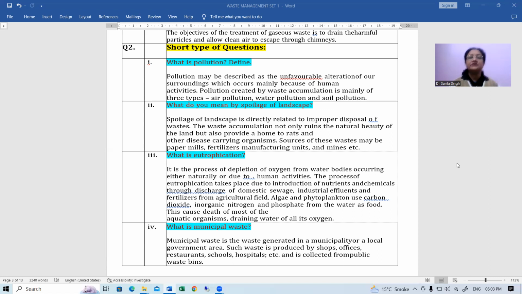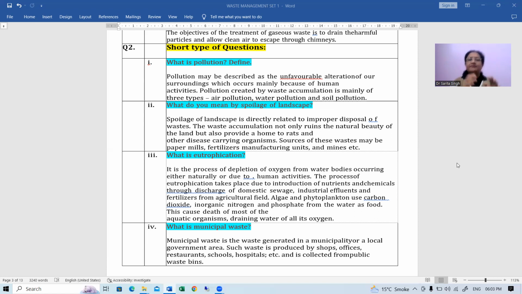Now, pollution created by waste accumulation is mainly of three types. Basically, these are related to air, water, and soil. Whenever the air quality is degraded because of the waste accumulation, that is called air pollution. Whenever it is degrading the quality of water, that is called water pollution. And whenever it happens with the land or the soil, that is called soil pollution. Okay. Next question is, what do you mean by spoilage of landscape?